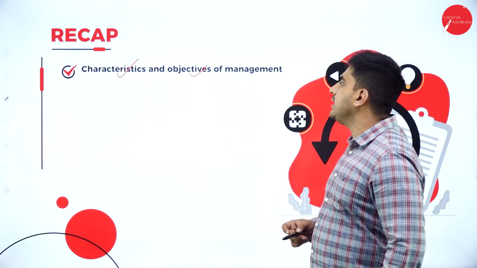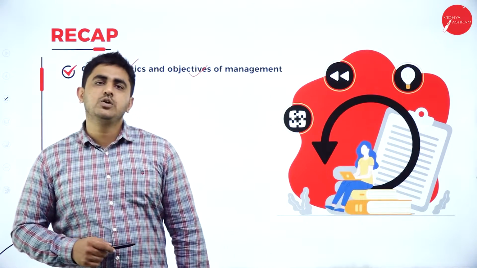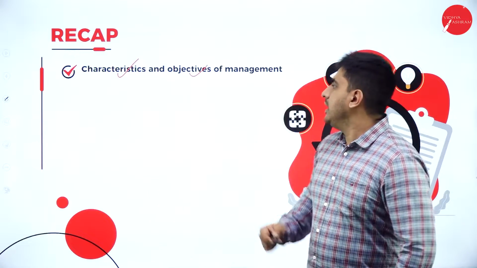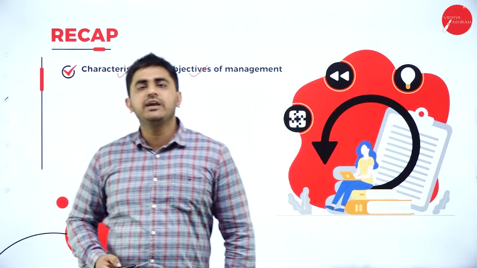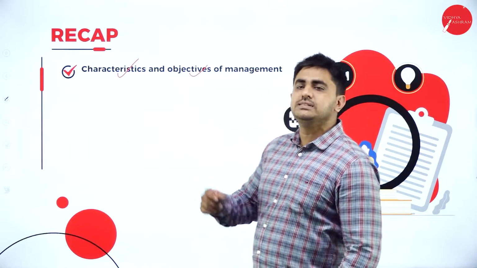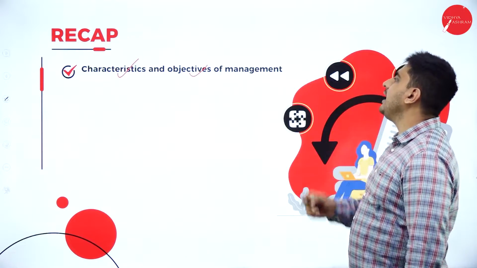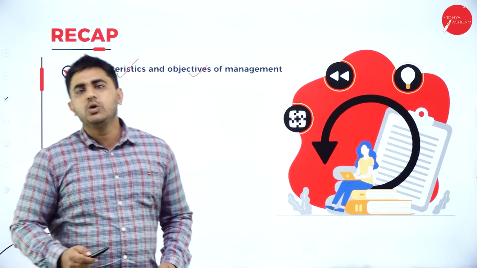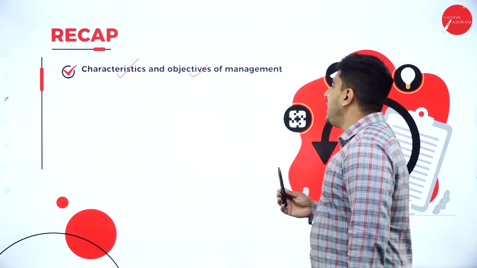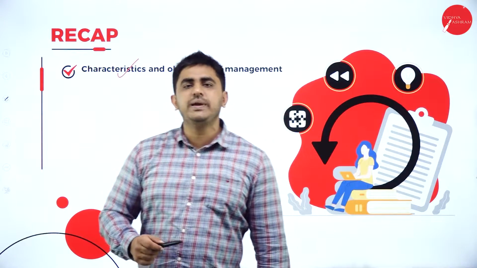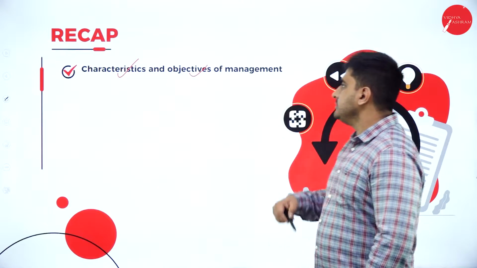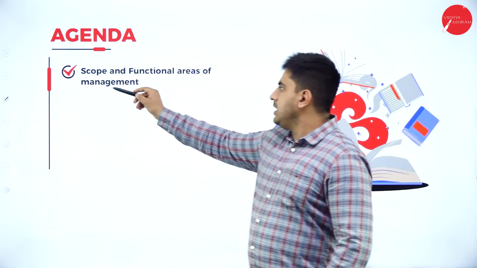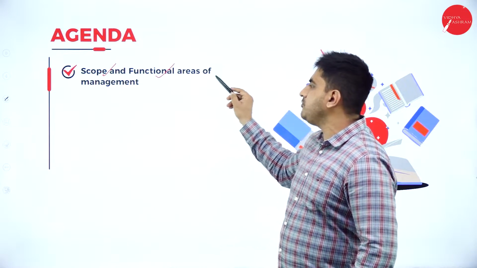The characteristics we understood are: goal-oriented, pervasive, multidimensional, a continuous process, a group activity as well as a dynamic function, and management can also be understood as an intangible force. This is regarding the characteristics. Now we will understand regarding the objectives. Also we learned the personal objectives of management, the social objectives of management, as well as the organizational objectives, that is making profit.